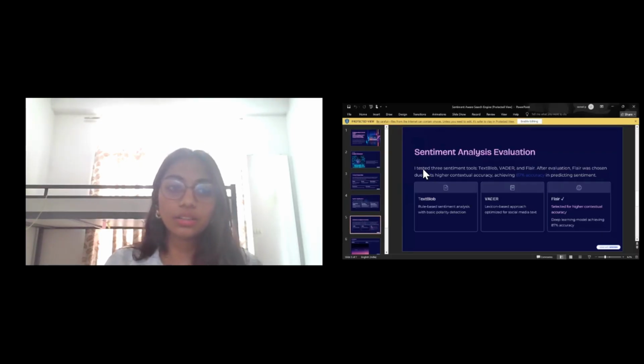Speaking of the sentiment analysis evaluation, I have used multiple ML models like TextBlob, VADER, and Flair, but after careful evaluation, I found that Flair performs better as it's a deep learning algorithm. So I have finalized on using Flair for my sentiment analysis.